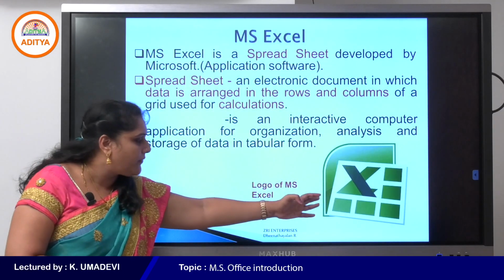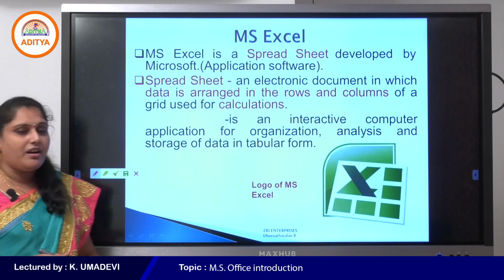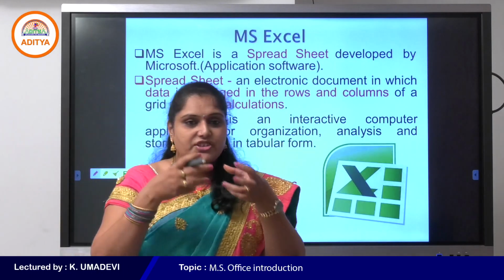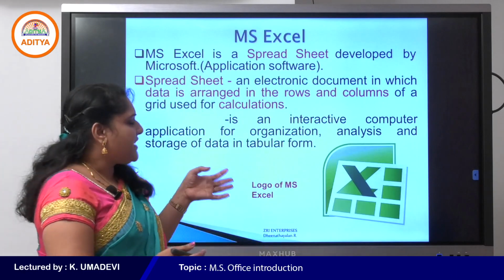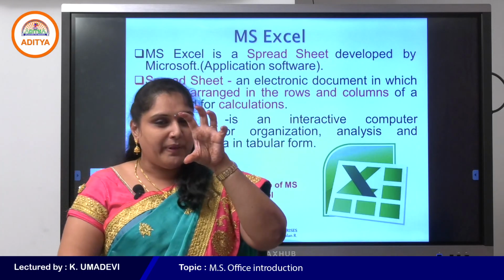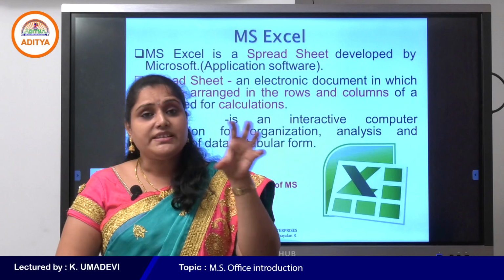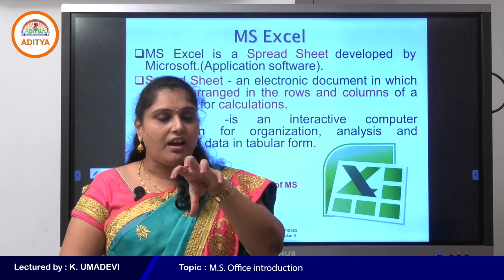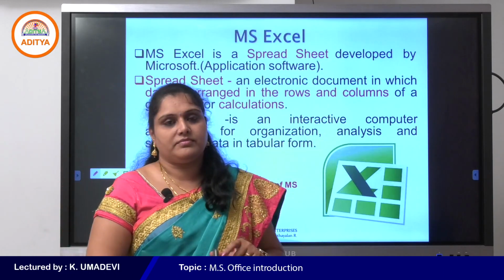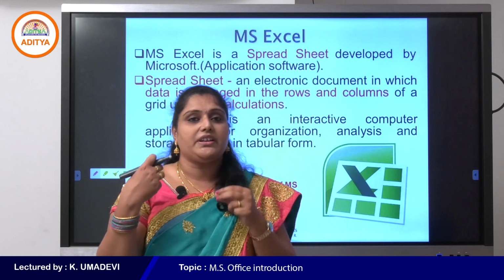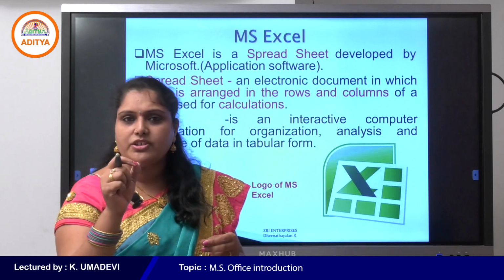This is the logo of MS Excel. This is an interactive application, because we can organize and arrange the data in tabular form. The page of MS Excel contains rows and columns which look like a table. Whereas in MS Word, if you want to create data in tabular form, we go with one command, that is tables. But in MS Excel, the data is automatically stored in tabular form. That is the advantage of MS Excel.